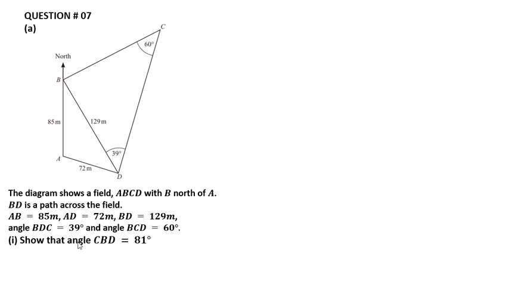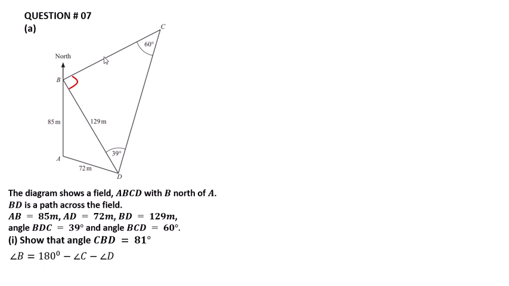Show that the angle CBD is equal to 81 degrees. We have to calculate this angle, angle B. We know that this is a triangle.